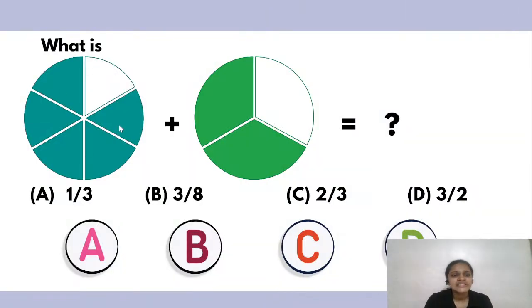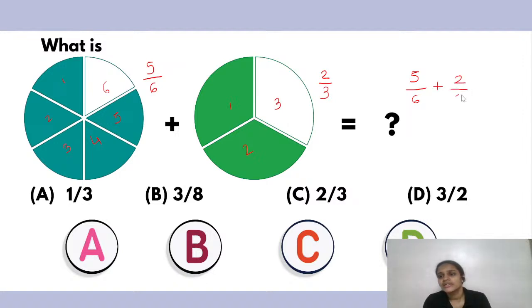Okay, so the first circle, we have in all 1, 2, 3, 4, 5, 6 portions, right? So my denominator is going to be 6. Out of these 6 portions, 5 are shaded. And over here in the second circle, we have the circle divided into 3 portions, out of which only 2 are shaded. Now what we have to find out is 5 upon 6 plus 2 upon 3.